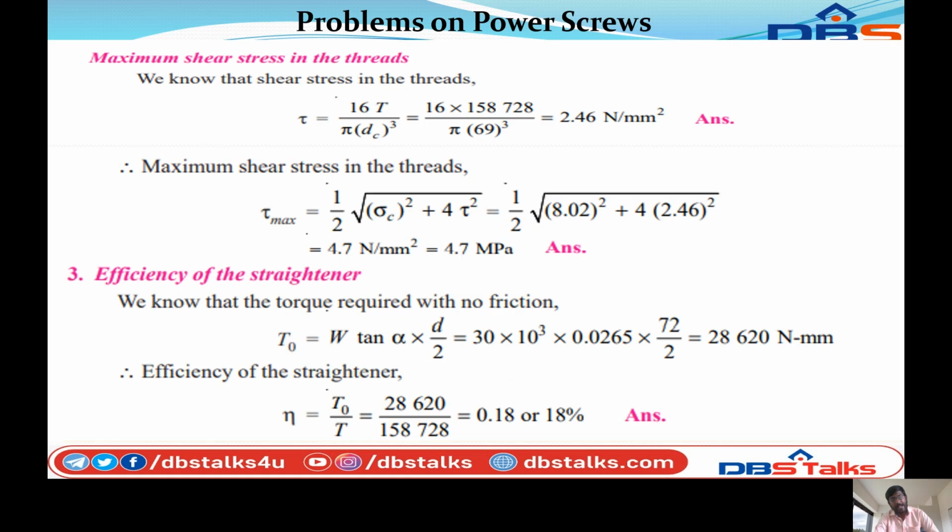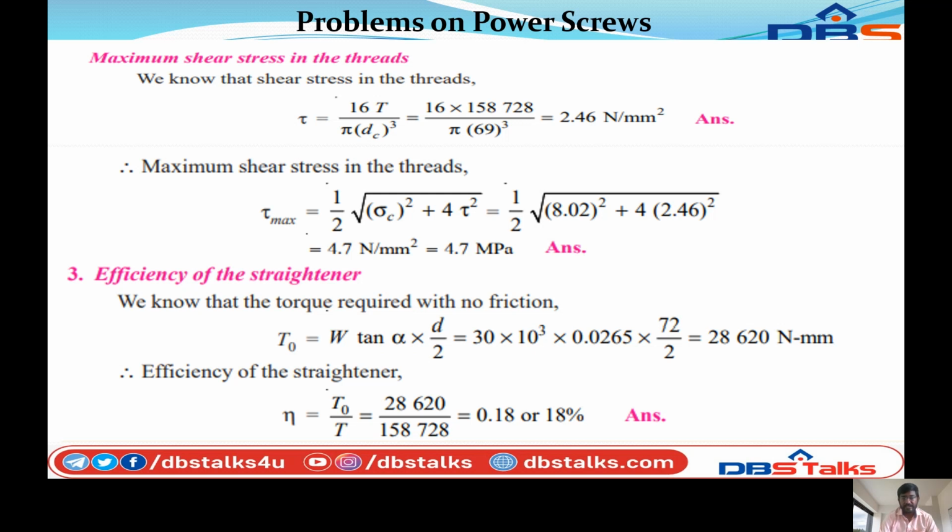So next you can calculate the maximum shear stress in the thread. We know that the shear stress in the screw tau is equal to 16 T by pi into Dc cube. Substituting the values, that is 16 into 1,58,728 by pi into Dc 69 whole cube, that is equal to tau 2.46 newton per mm square.